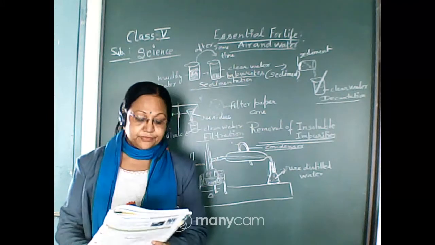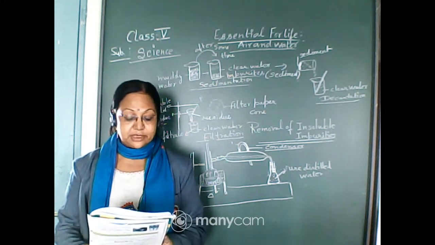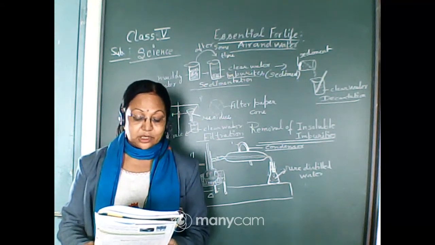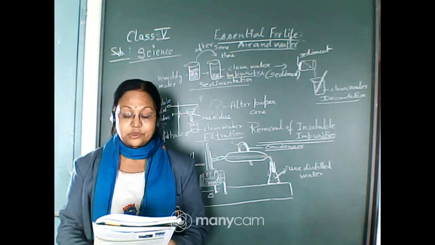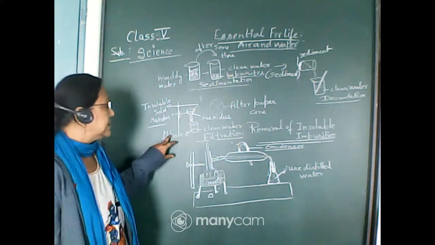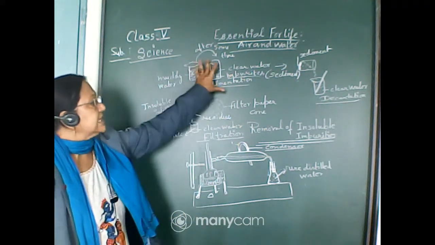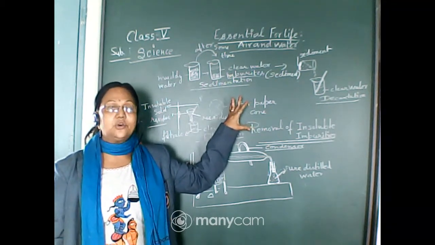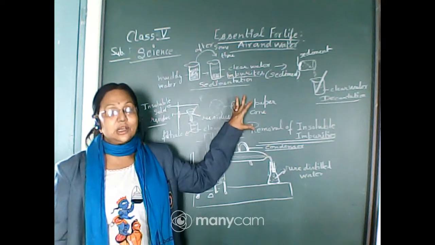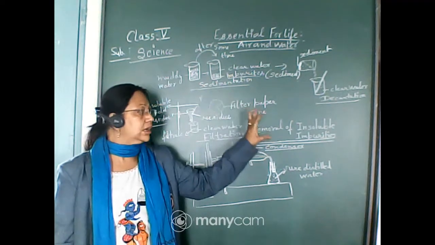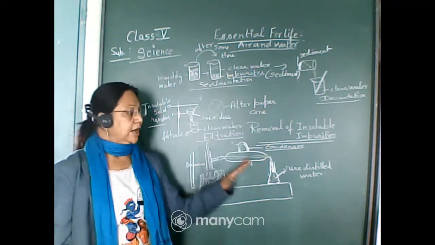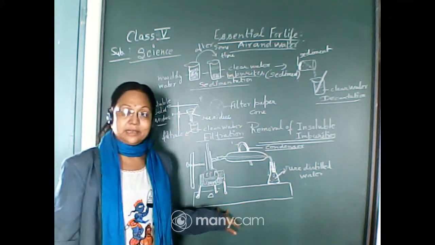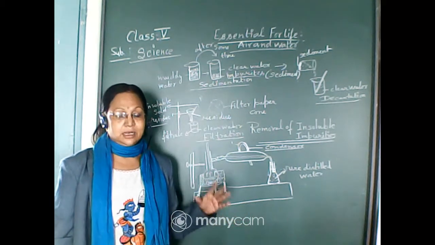Clear? So this clear water comes out from the filter paper and is collected in a beaker kept below the funnel. This is called the filtrate. The method of purifying water this way is called filtration. Now all these methods we use for removal of the insoluble impurities from the water.